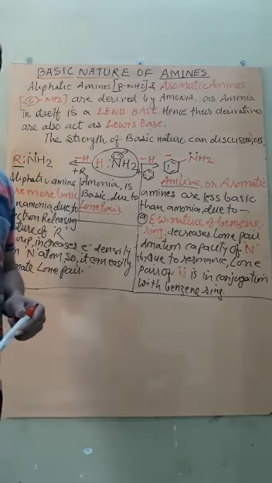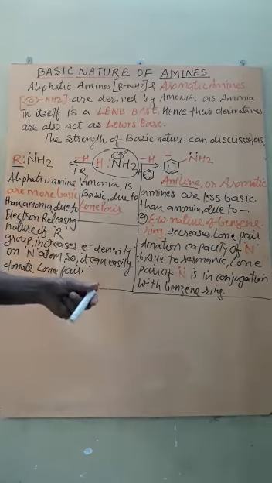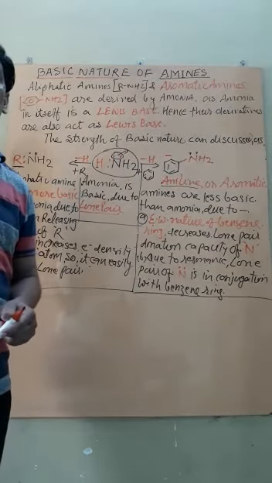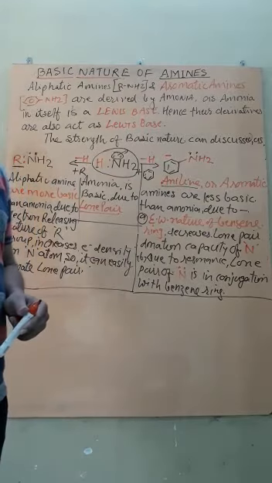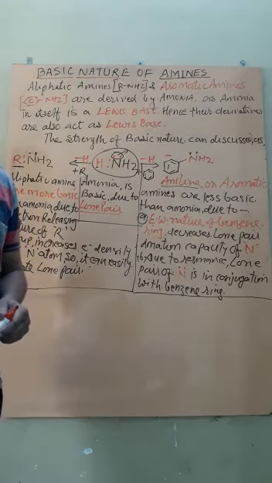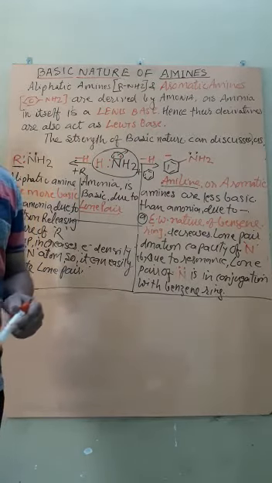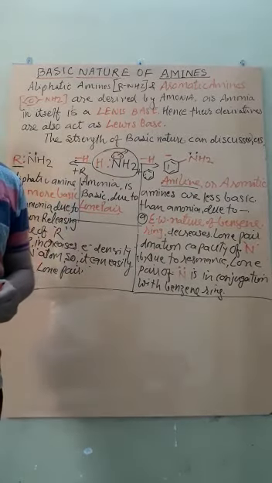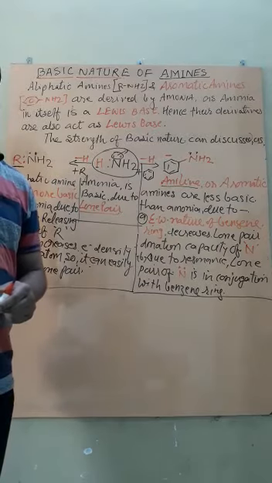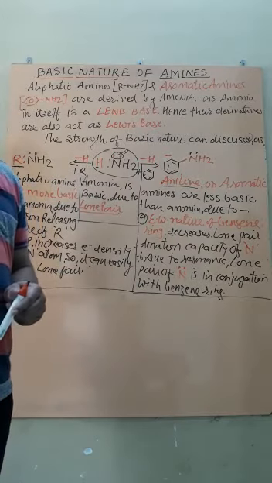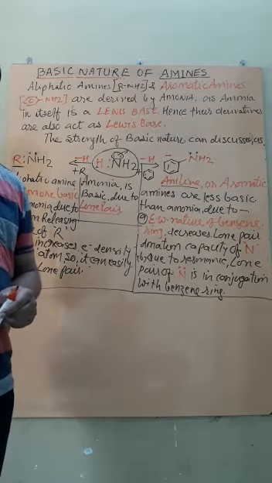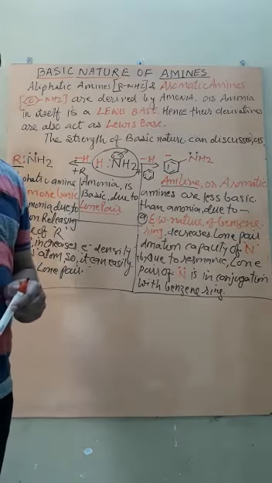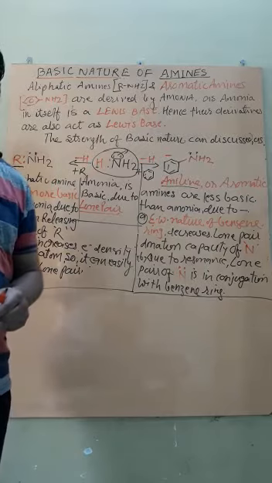One which will easily donate a lone pair will act as a strong base, and one which will release the lone pair with difficulty will act as a weaker base. Is it clear? Now the donation of the lone pair will depend on what? The donation of the lone pair will depend on the availability and electron density around the central atom.